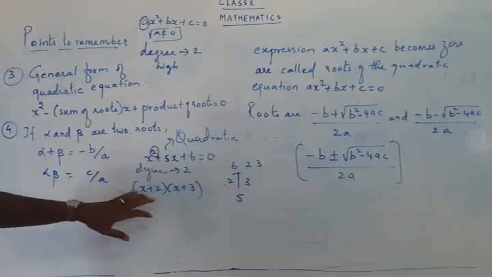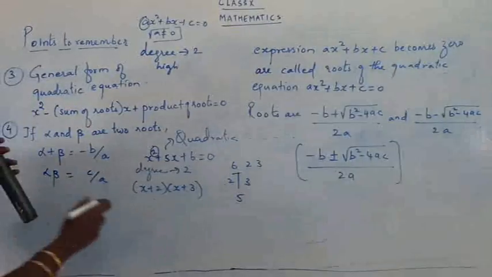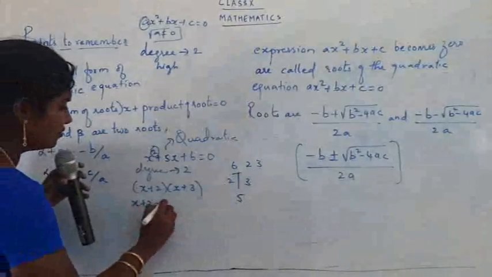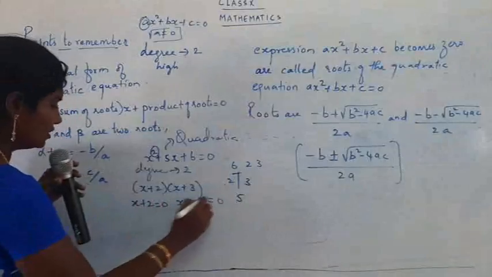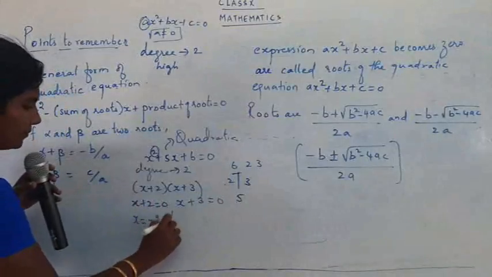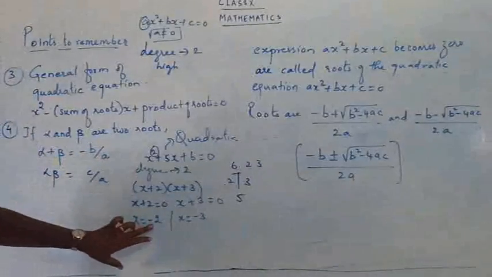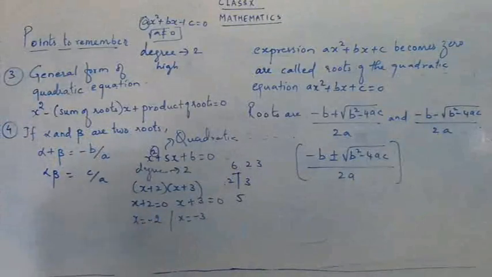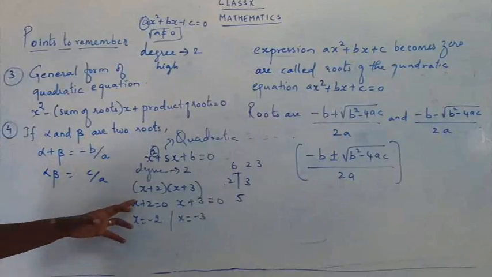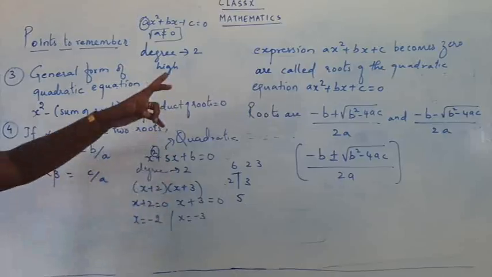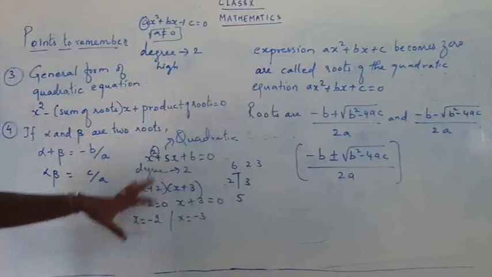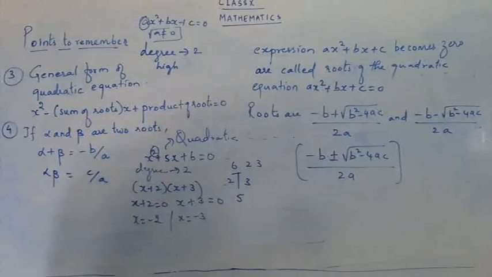So these are the zeros. What are the zeros? x plus 2 is equal to 0, x plus 3 is equal to 0. So x is equal to minus 2 and x is equal to minus 3. So the zeros are minus 2 and minus 3. This is the value of x. So roots is just getting the value of x. The values of x such that the expression becomes 0 are called the roots.